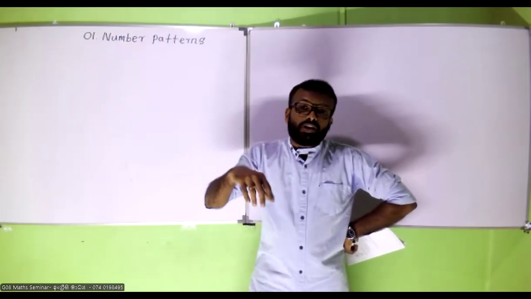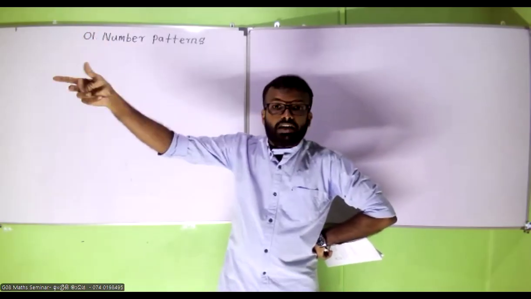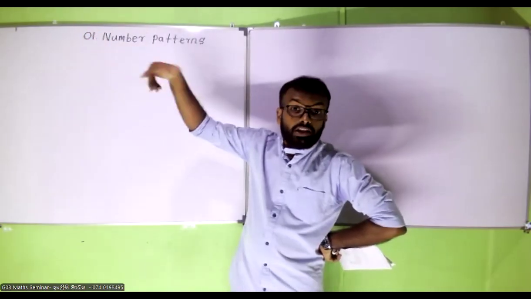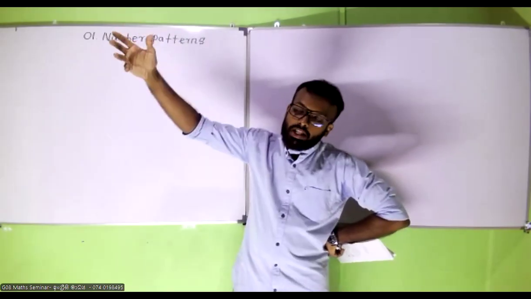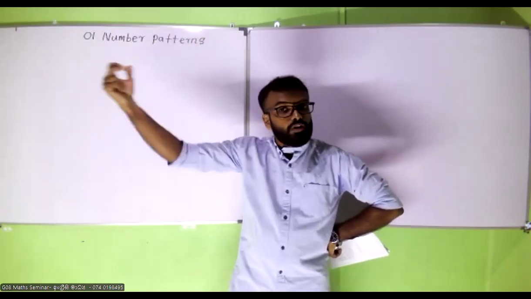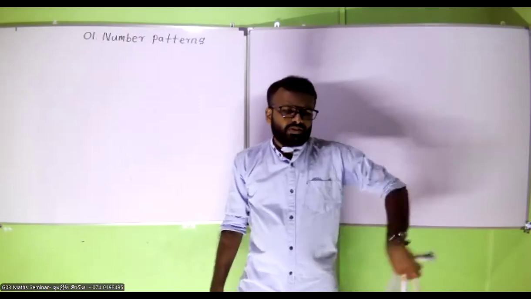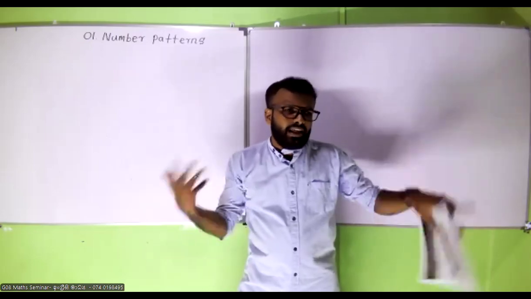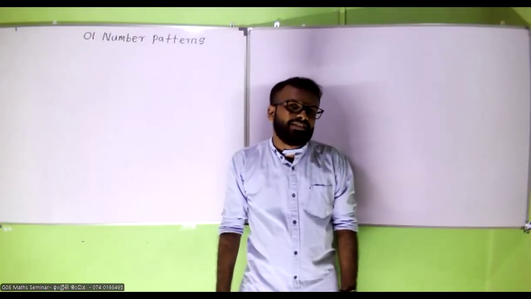Or else you can do 5, 10, 15. That is again multiples of 5 the other way. 15, 20, 25: multiples of 5, or divisible by 5, on the other hand. Right? So you guys know about number patterns. So no need to do this. You guys know number patterns.